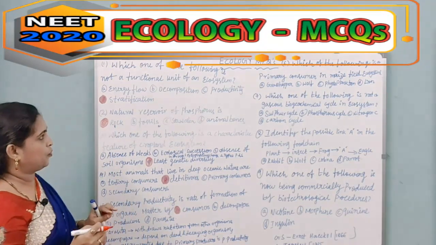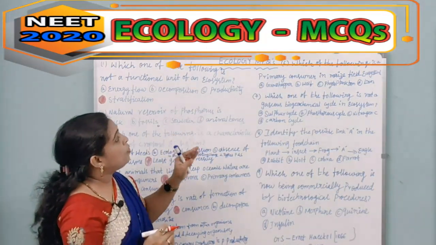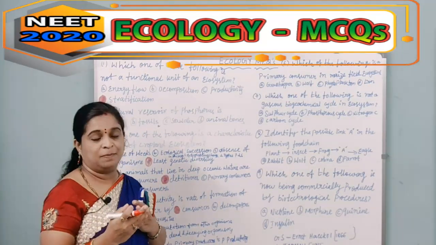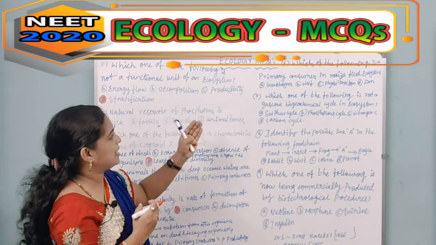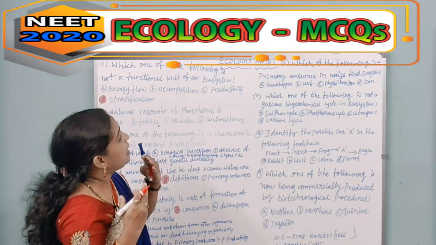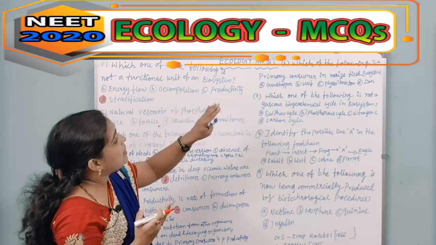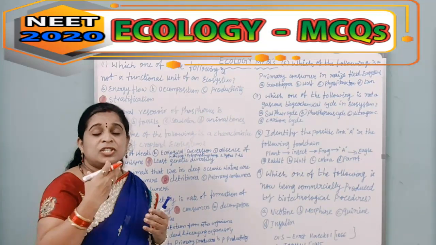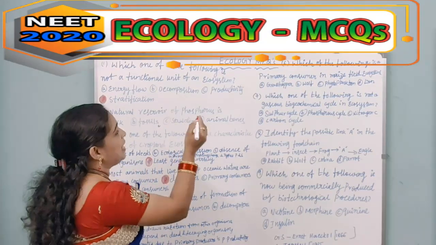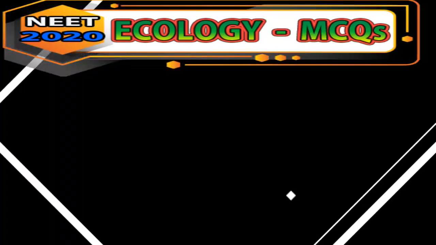Then comes the next question. Which of the following is a primary consumer in a maize field ecosystem? The options given are grasshopper, wolf, phytoplankton and lion. Which one is a primary consumer? It means which one depends upon the plant, right? The option is A, that is a grasshopper.